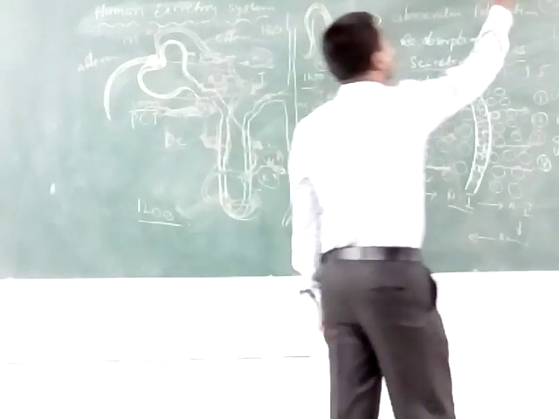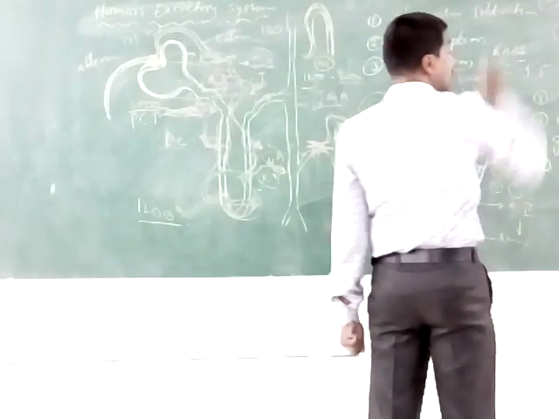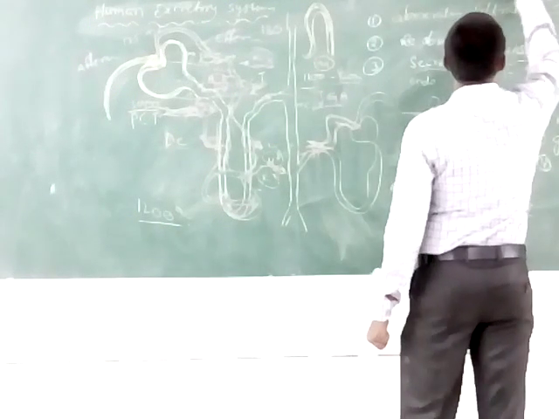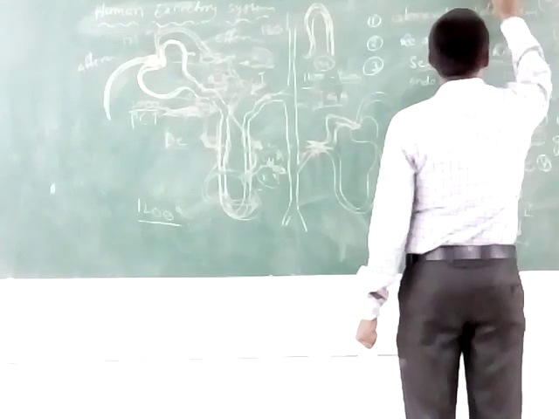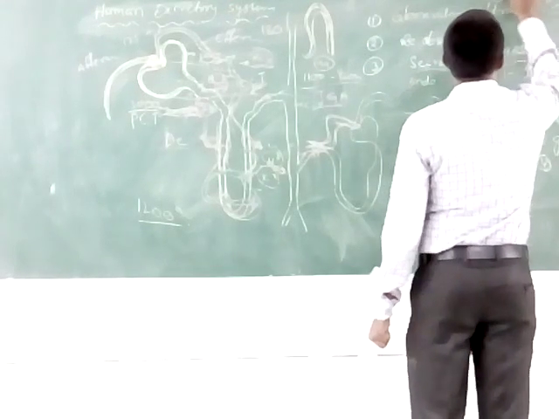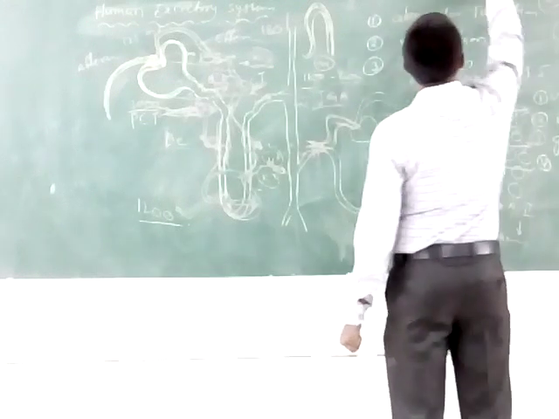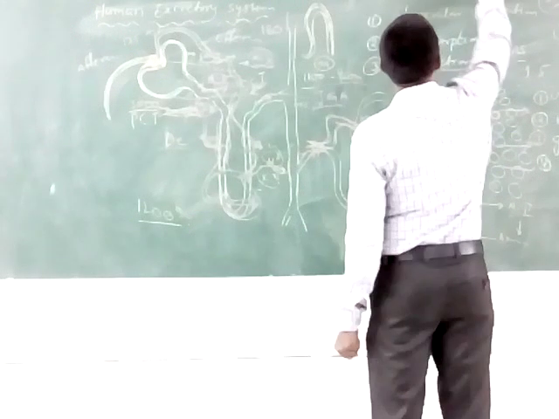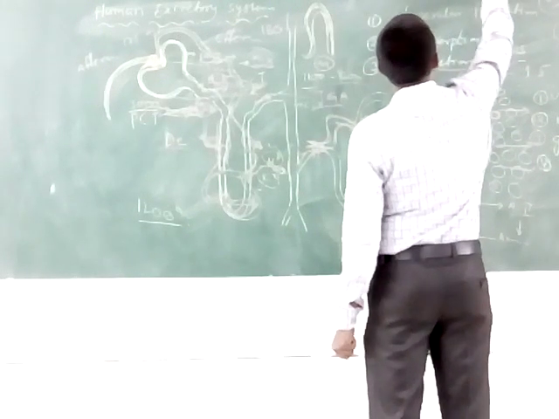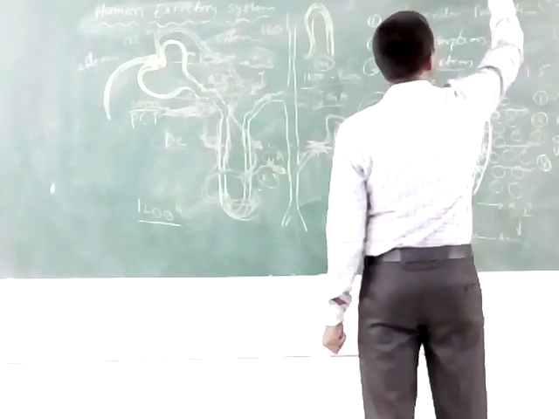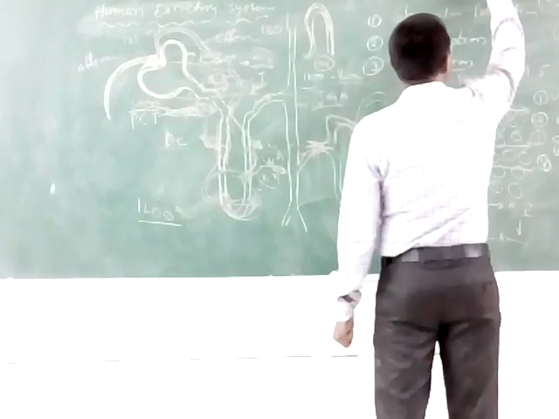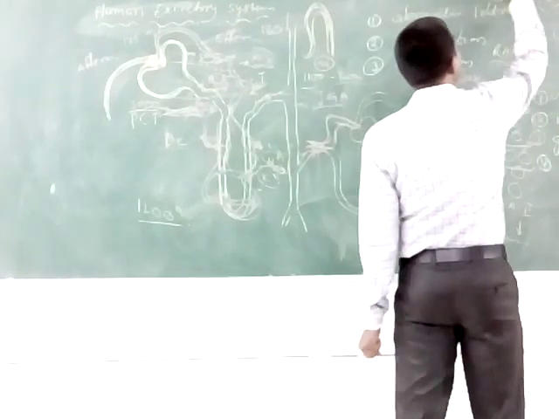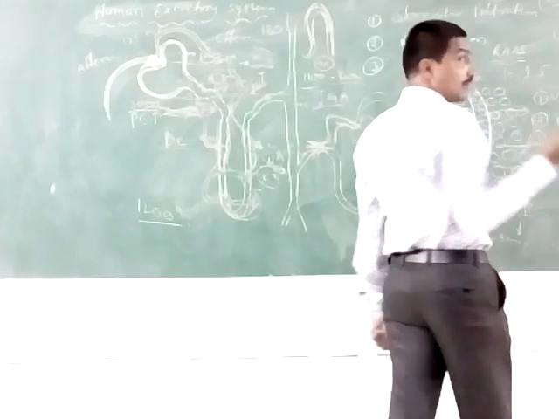The hemodialysis dialyzer is the artificial kidney. The artificial kidney is the dialysis machine. Blood is taken from the main artery, taken out, and heparin, the anticoagulant factor, is added. It also has cellophane papers.